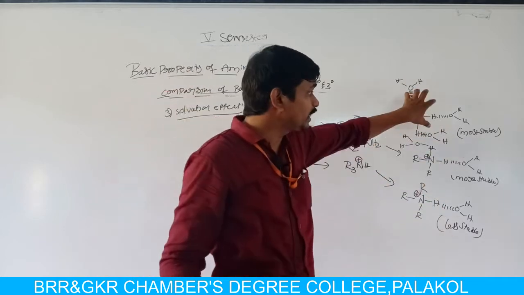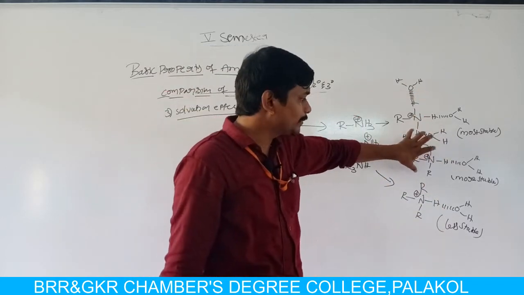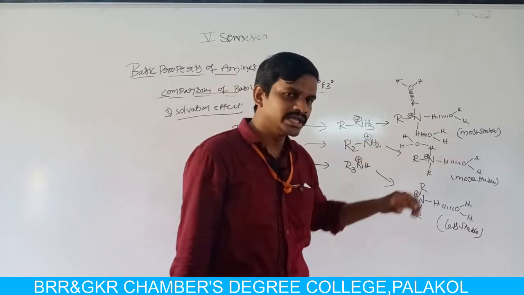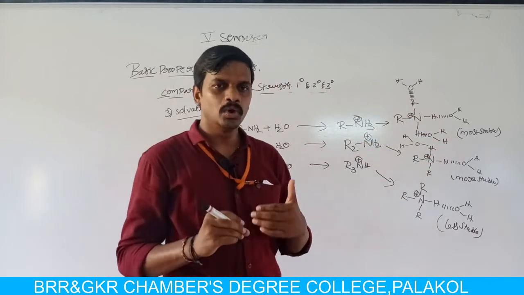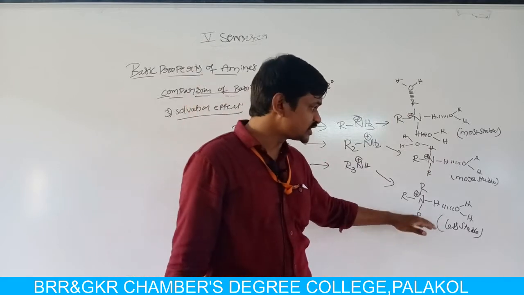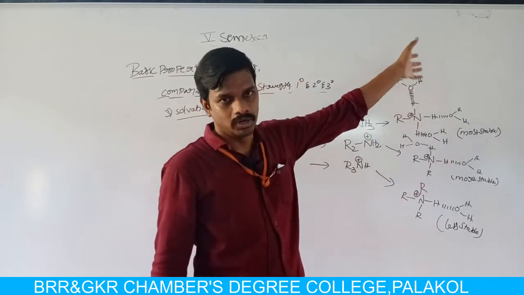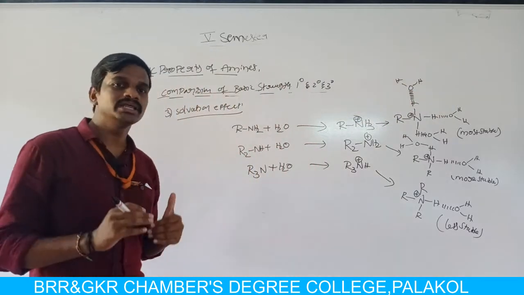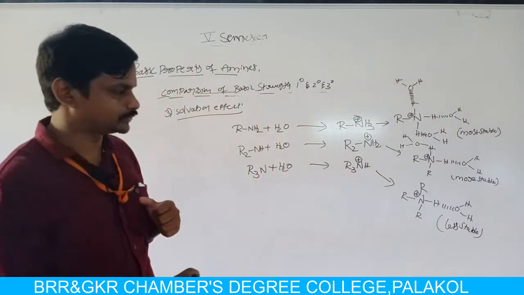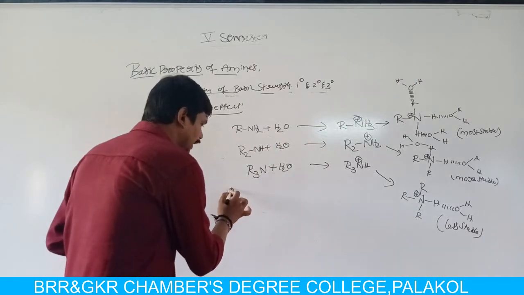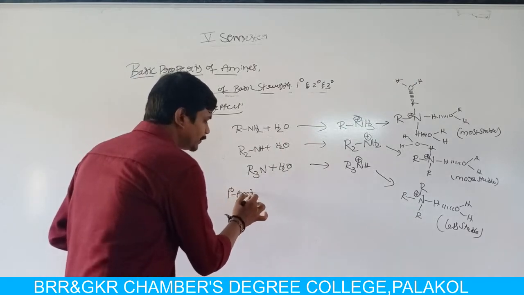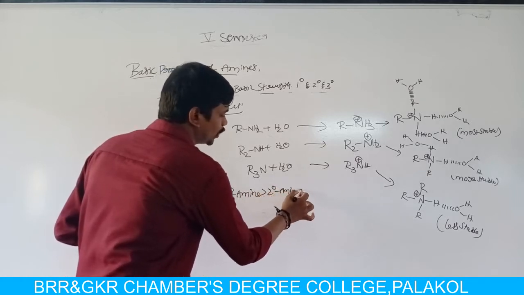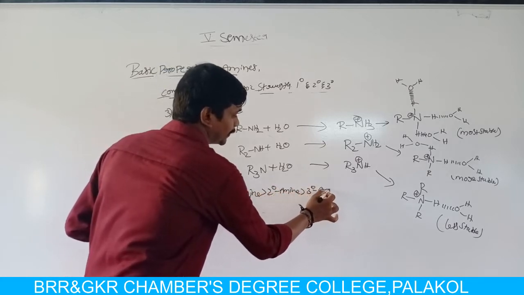Here we can observe 3 hydrogen bonds, but in secondary amines it forms only 2, and in tertiary amines we observe only 1 hydrogen bond. That means it is less stable, more stable, most stable. So in aqueous solvents, the basic strength of amines is: primary amine is more basic than secondary amine, and secondary amine is more basic than tertiary amine.